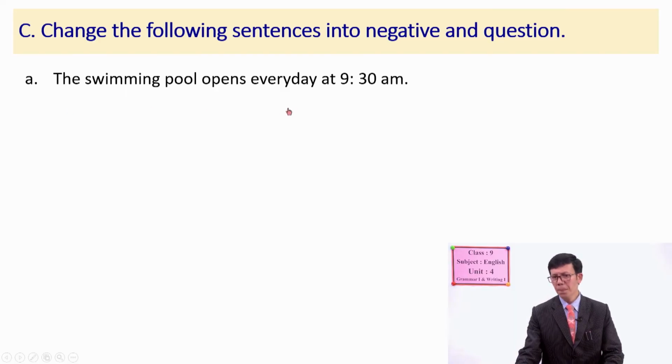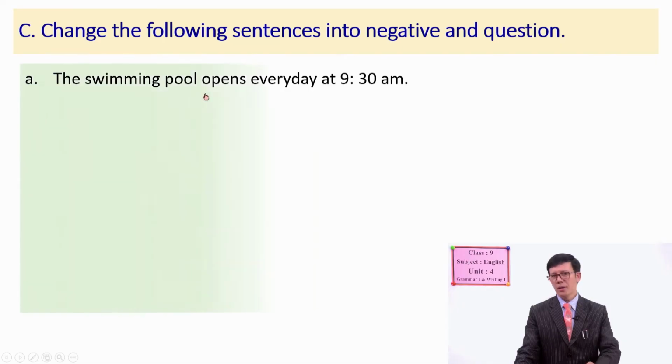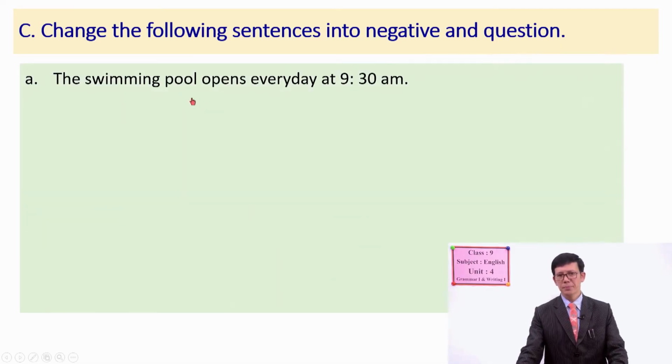Look at number A. "The swimming pool opens every day at 9:30 a.m." What do you have to do? You have to firstly change it into negative and then question. Okay, what is the subject there? The swimming pool, right? Did you try? Good.